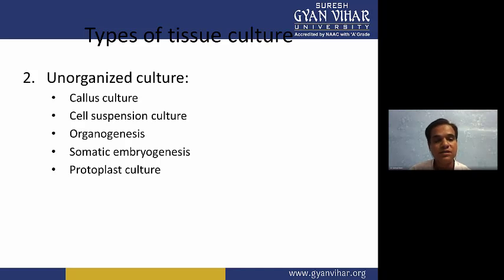And protoplast culture is also there, and we already discussed that a protoplast is a cell-wall-less cell, a plant cell which is not surrounded by the cell wall. It is just surrounded by the plasma membrane. And these plasma membrane surrounded cells are very good for transformation purposes.